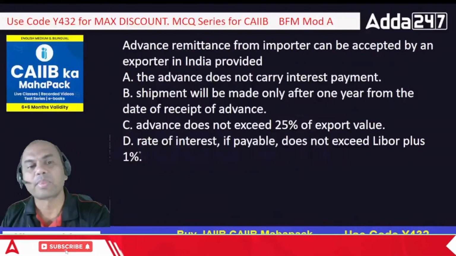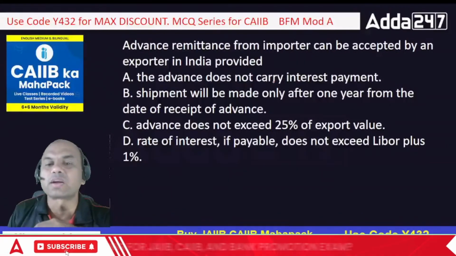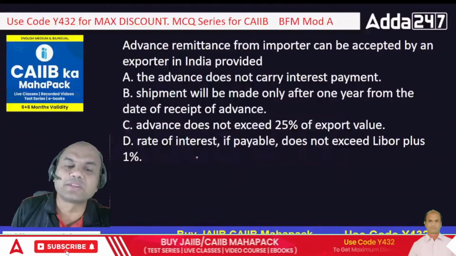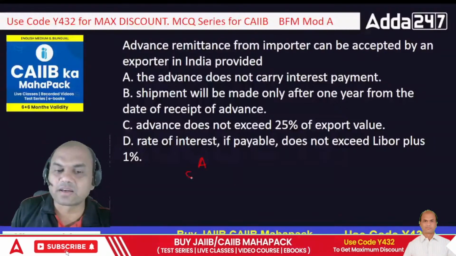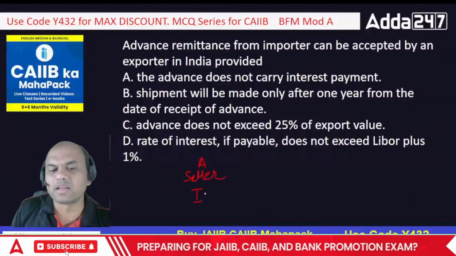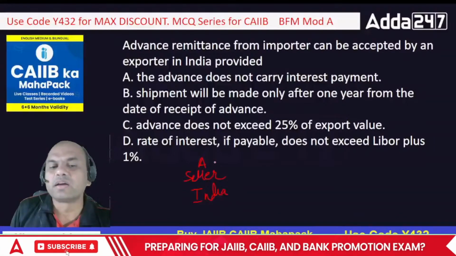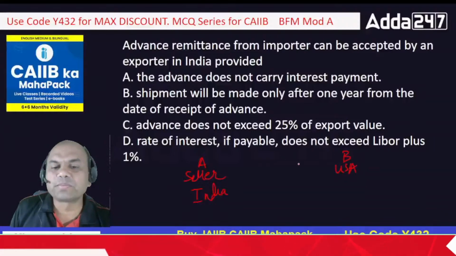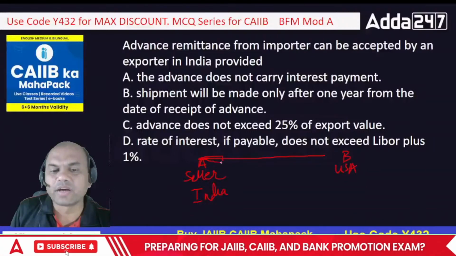Advance remittance from importer can be accepted by an exporter in India provided. Suppose this is a seller, he is in India, he or she, it can be she also now. And this buyer is from, let's say, USA. So this buyer is giving an advance payment.